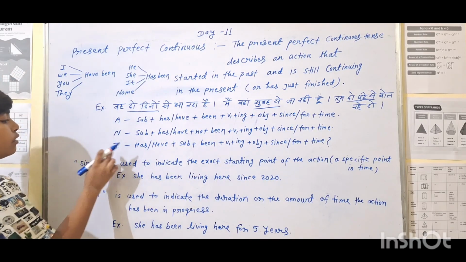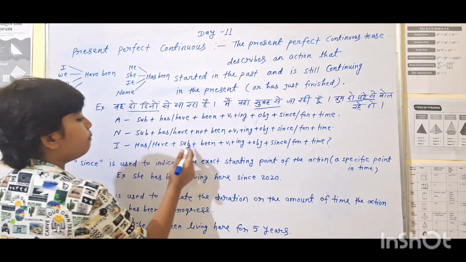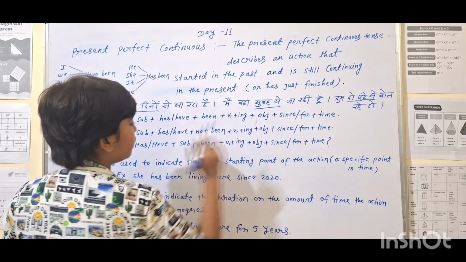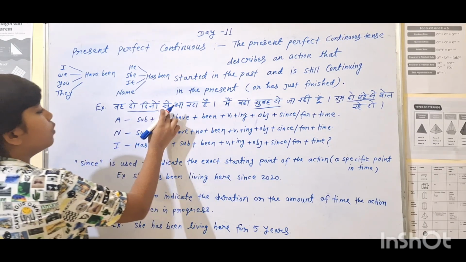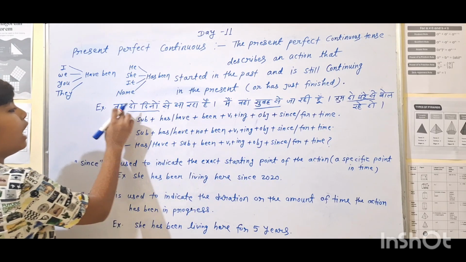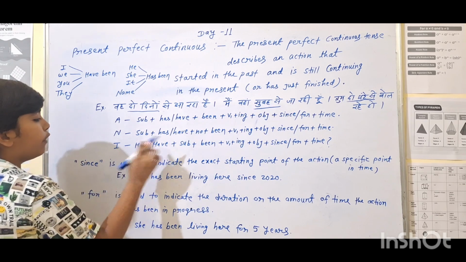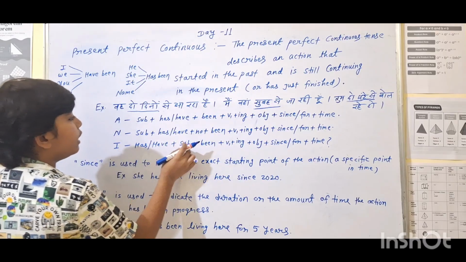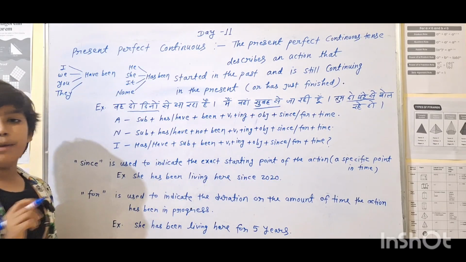Next and our last one is interrogative. It is has/have plus subject plus been plus V1 plus ing plus object plus since/for plus time, and in the last a question mark. वह दो दिनों से आ रहा है becomes क्या वह 2 दिनों से आ रहा है. For this sentence it will be: has he been coming for 2 days?